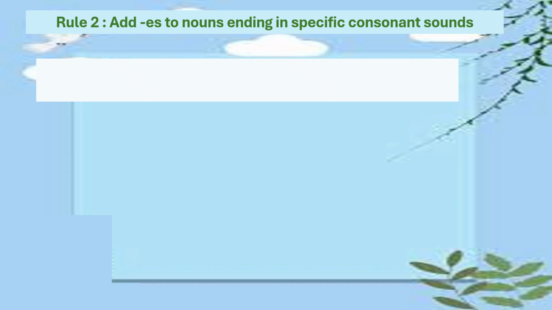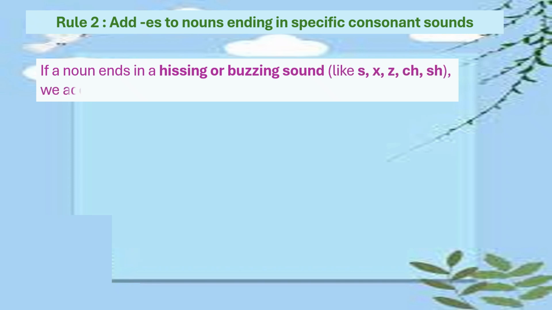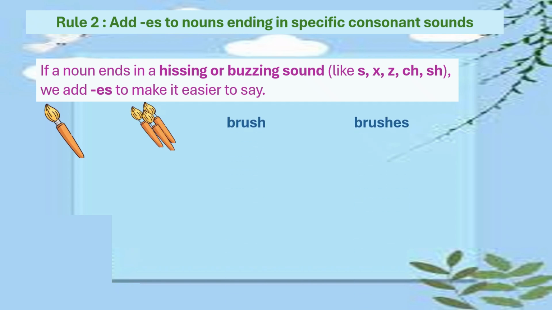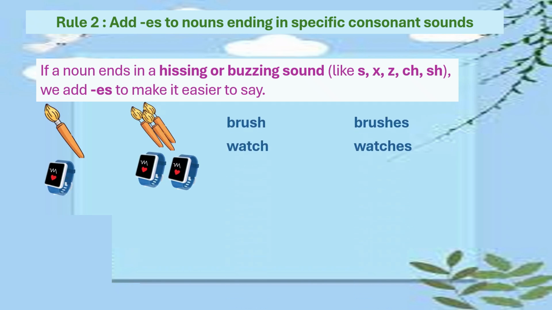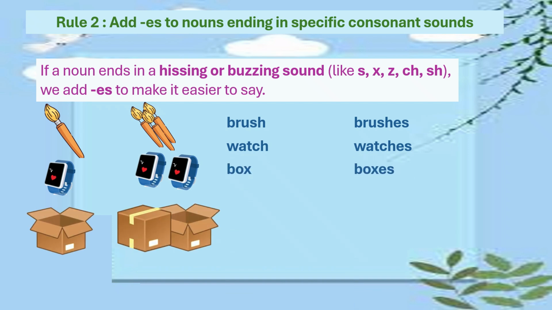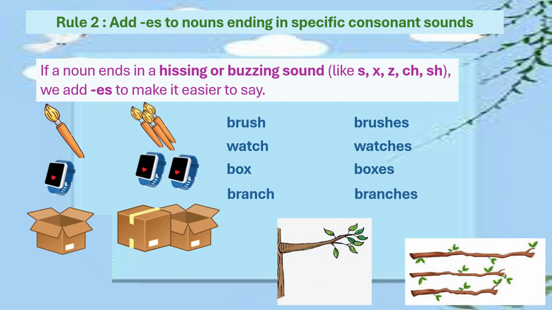Rule number 2. Add es to nouns ending in specific consonant sounds. Here, we are considering the sound. If a noun ends in a whizzing or buzzing sound like s, x, z, ch, sh, we add es to make it easier to say. For example, brush, brushes. Watch, watches. Box, boxes. Branch, branches.